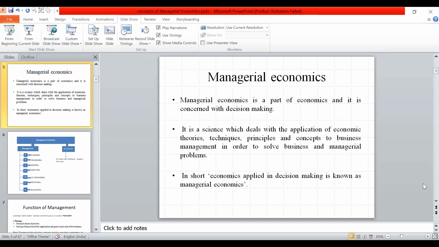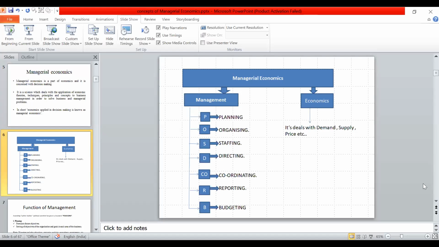The functions of management are represented by POSDCORB, which we remember as "post cop". P is planning, O is organizing, S means staffing, D means directing, CO means coordinating, R means reporting, and B means budgeting. These managerial functions are used in economic theory, where we increase the demand or increase the price.